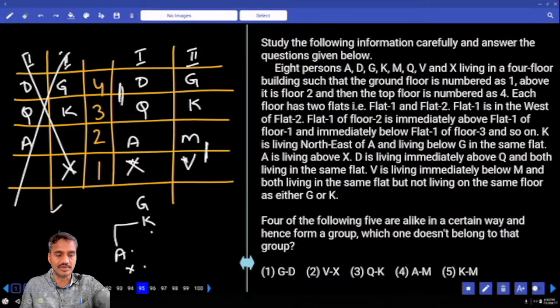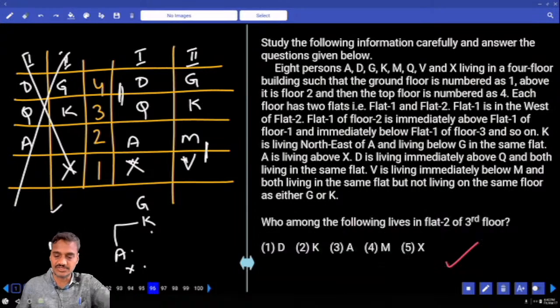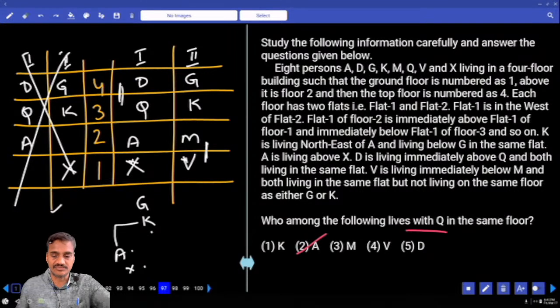And next one, 4 out of the following means odd one out. G and D same floor, V and X same floor, Q and K same floor, A and M same floor, K and M same flat. That is again ruled out. Then 96. Who among the following lives in flat 2 of floor 3? Third floor, second flat, who is that person? K. And K, that is choice 2. And 97. Who among the following lives with Q in the same floor? Q and K, choice 1, question number 97.